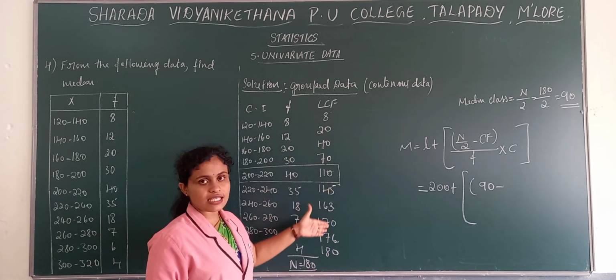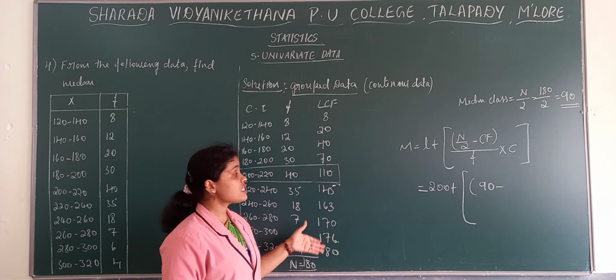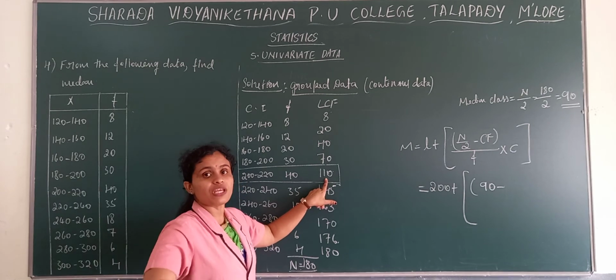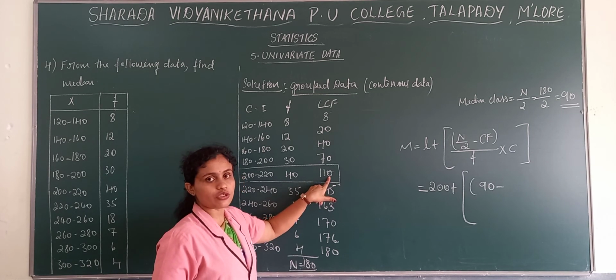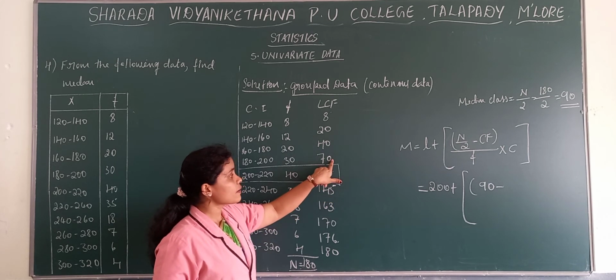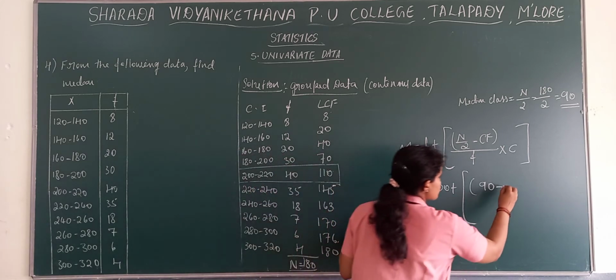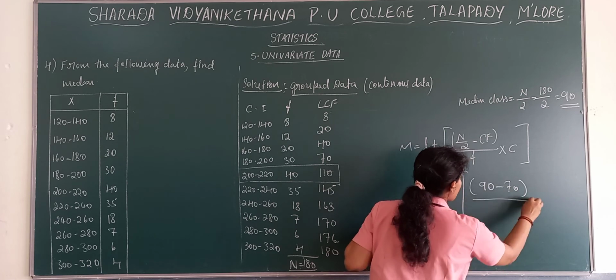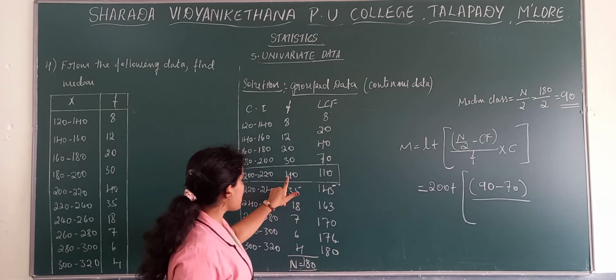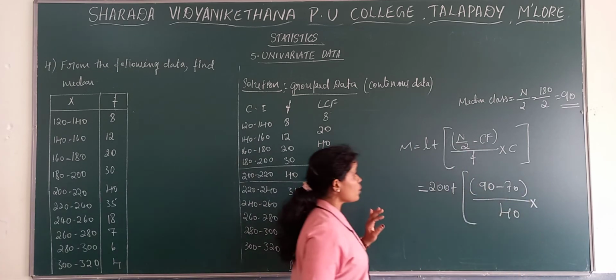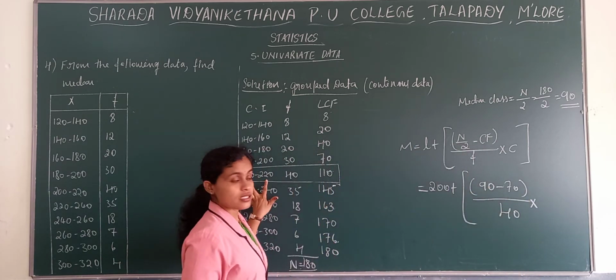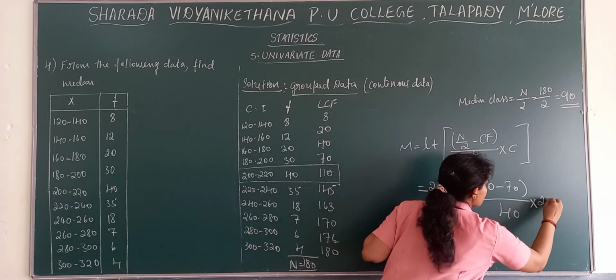Preceding means the previous cumulative frequency of the median class. Preceding value means 70, divided by the frequency of the class, that is 40, into the width of the class, that is 20.